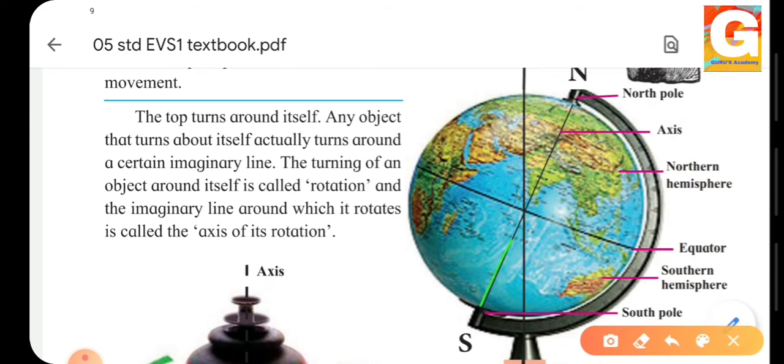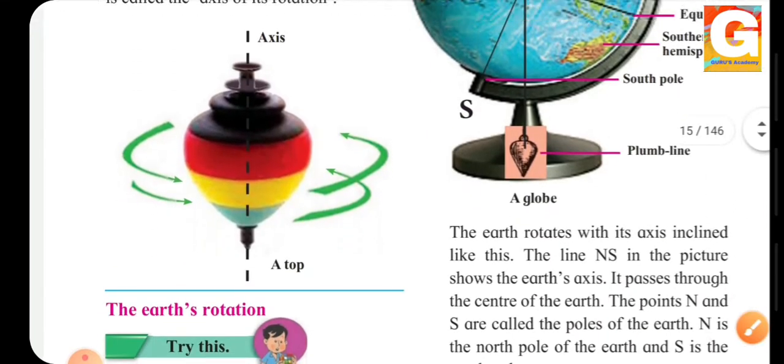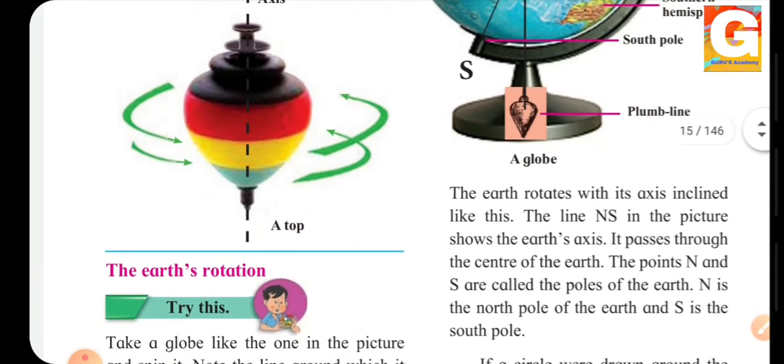This is our line of axis. This is the north, that is N, and this is the south, that is S. So the line NS is the axis of the earth. It passes through the center of the earth. The points N and S are called the poles of the earth. N is the north pole of the earth and S is the south pole.